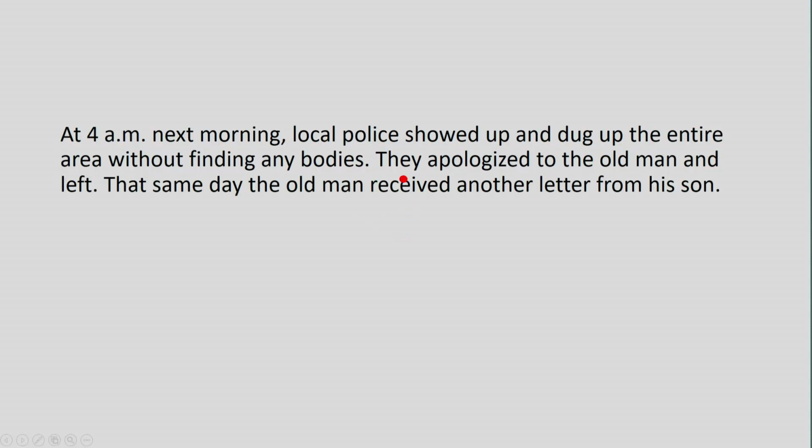So the police apologized to the old man. What does apologized mean? Felt sorry for. Yes. So they apologized. They means here the local police. They apologized to the old man and left. That same day, the old man received another letter from his son.